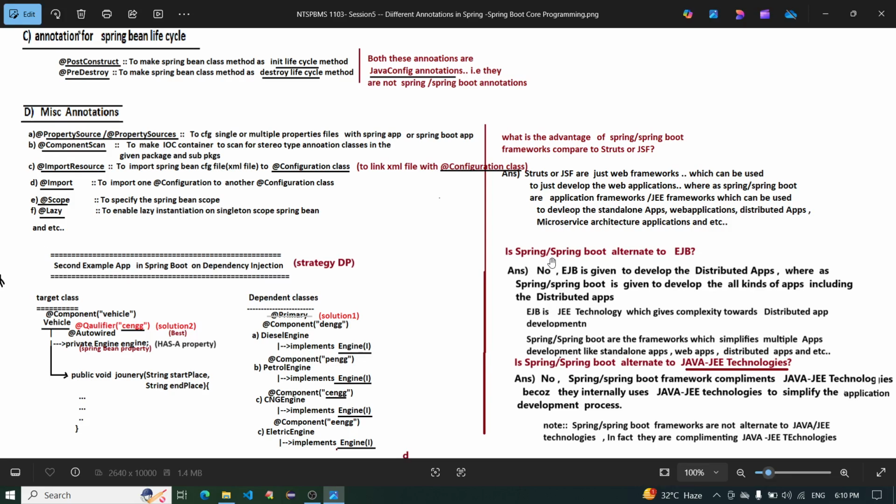Is Spring or Spring Boot an alternative to EJB? No. EJB is given to develop distributed applications, whereas Spring Boot is given to develop all kinds of apps including distributed apps. EJB is a Java EE technology which brings complexity to distributed app development. Spring Boot is a framework which simplifies developing multiple kinds of apps like standalone applications, web applications, distributed applications, and so on.